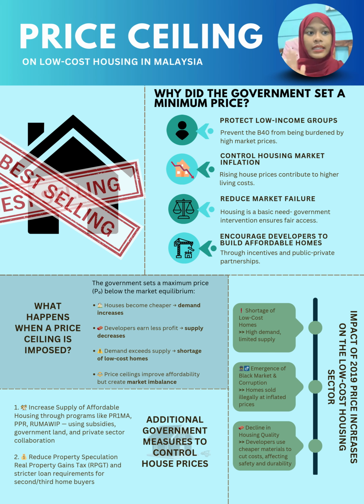In the housing market, this balance happens between developers who build houses and buyers who want to own them. The price where supply meets demand is called the market equilibrium. But what happens when the government steps in and says you can't sell low-cost homes above RM42,000? That's a price ceiling, a maximum price that developers are allowed to charge, and it's set below the market equilibrium. Now, because the price is lower, more people can afford to buy homes.